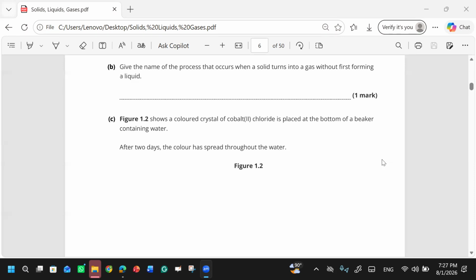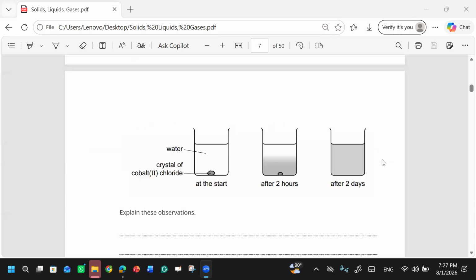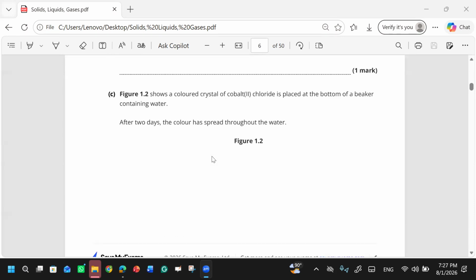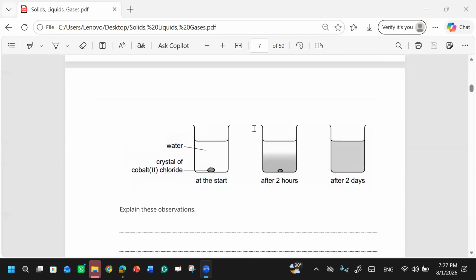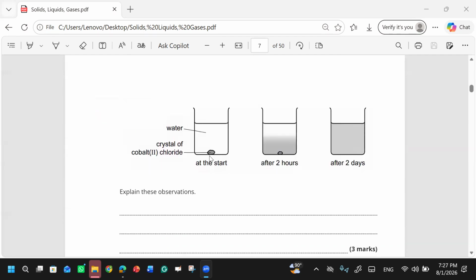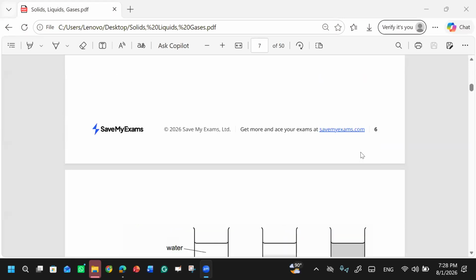Okay. Figure 1.2 shows a colored crystal of cobalt chloride placed at the bottom of a beaker. After 2 days, the color has spread through the water. You see, it is a colored crystal of cobalt chloride. After 2 hours, you can see the whole liquid has not become colored. But after 2 days, the whole liquid becomes colored. Why is this so?